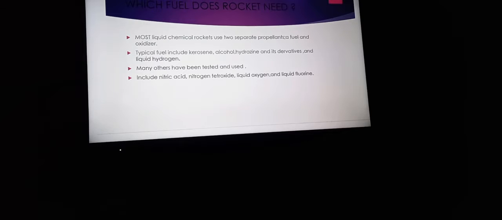Many others have been tested and used, like nitric acid, nitrogen peroxide, liquid oxygen and liquid fluorine, but they were difficult and failed. Nowadays rockets use kerosene, alcohol, hydrogen and its derivatives, plus liquid hydrogen. So we move to our next slide.